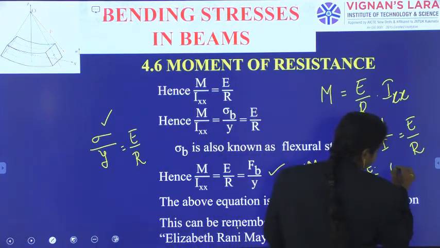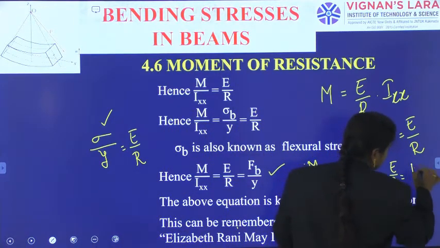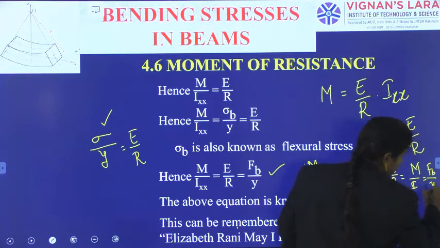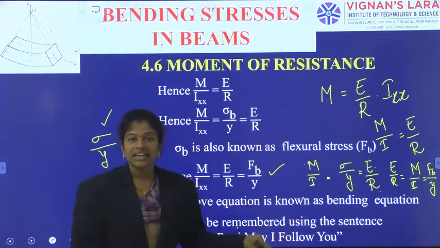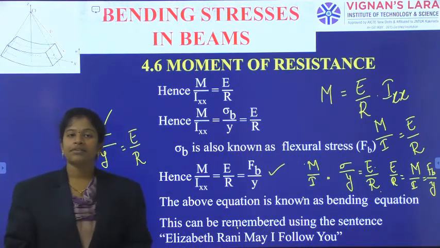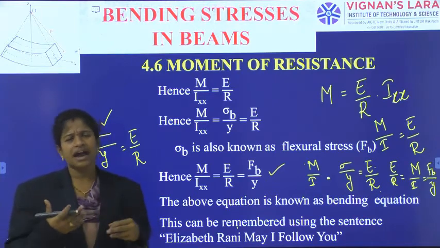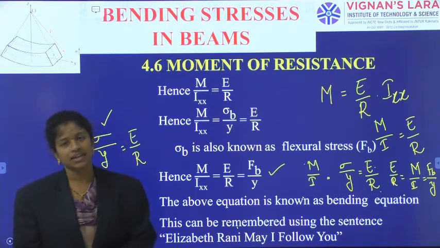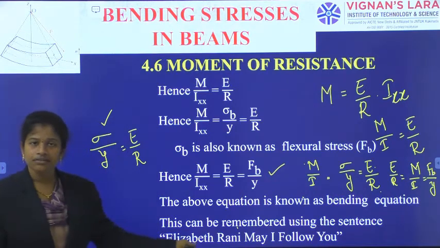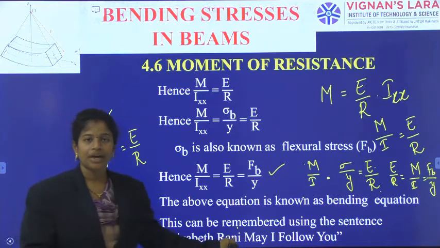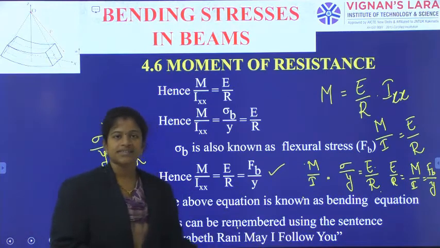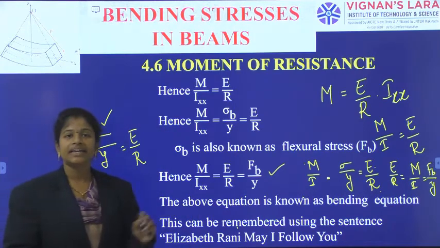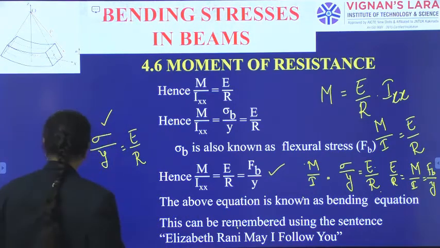E by R is equal to M by I is equal to FB by Y. Or if you have continuous practice, without even using this code, you can write M by I is equal to sigma by Y is equal to E by R. In this way also you can write. This is the coding for the overall pure bending equation. So in this way we are completing the generation of the pure bending equation.